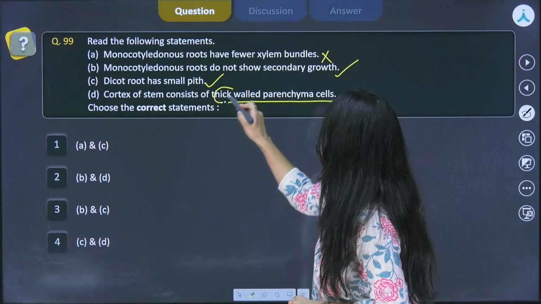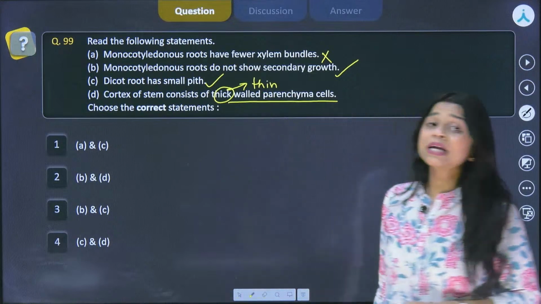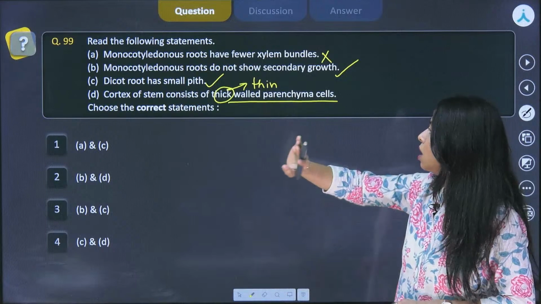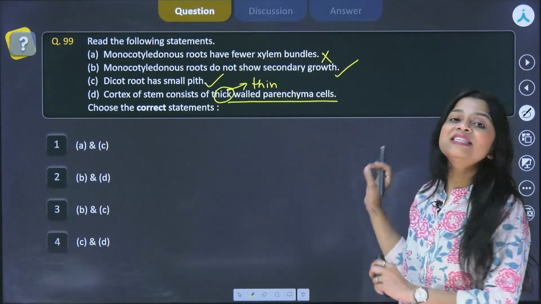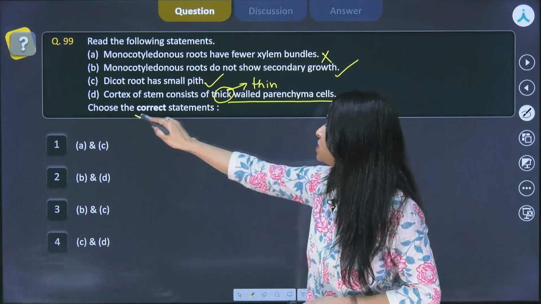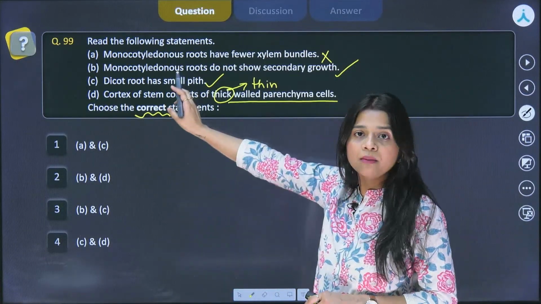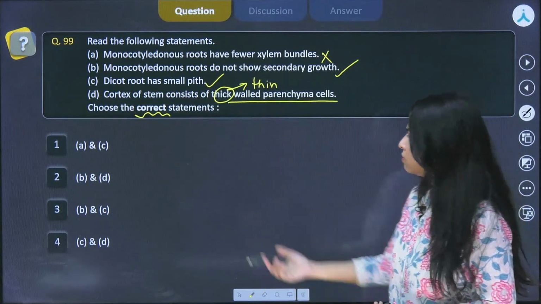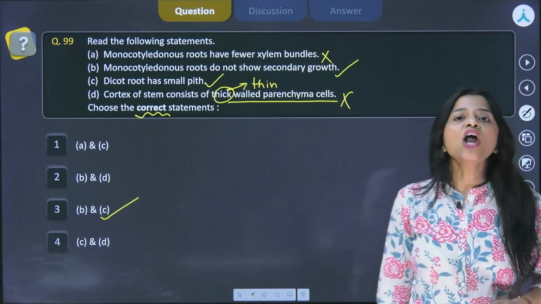Okay, so the folly lies here. It should be thin. Sometimes we read the statements quickly and we do not pay attention to these minute points. So please pay attention, please read the statements very carefully when they are asked in your exam. Now we have to choose the correct statements. Also pay attention, they are asking about correct statements from the above. So the correct statements are B and C, and we have the correct answer, that is option 3, B and C, because A and D are not correct.